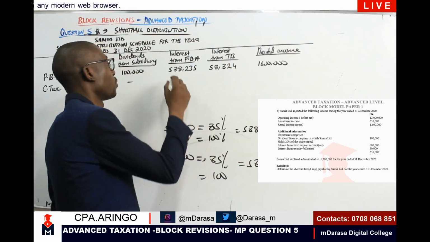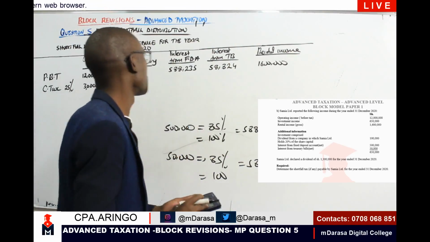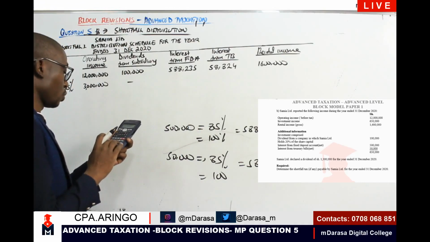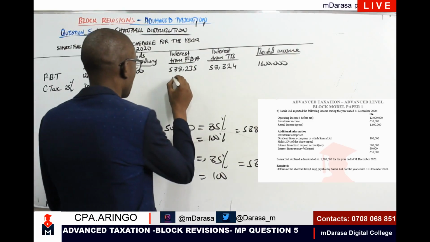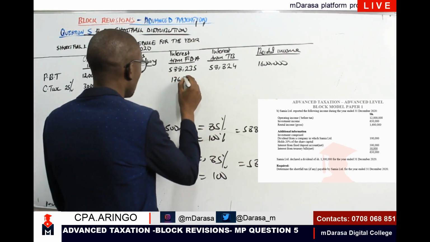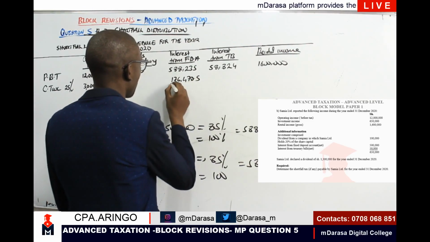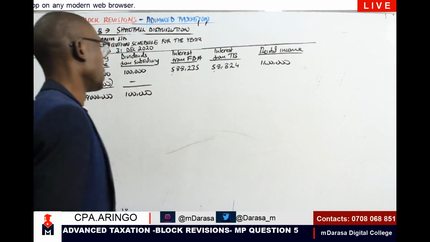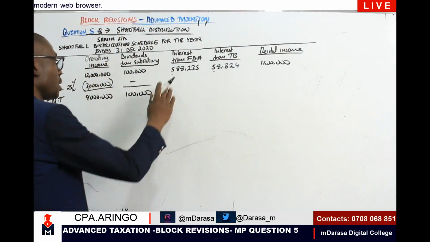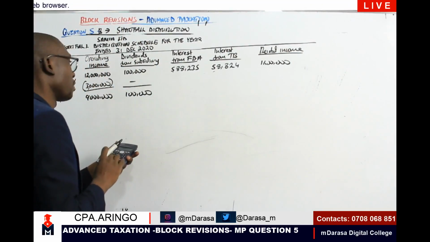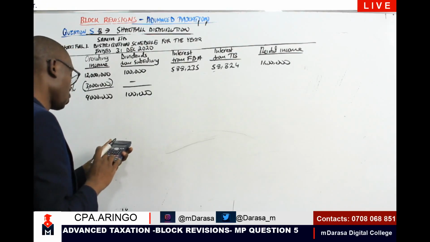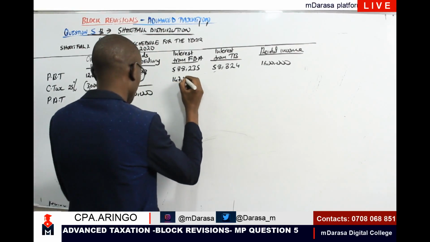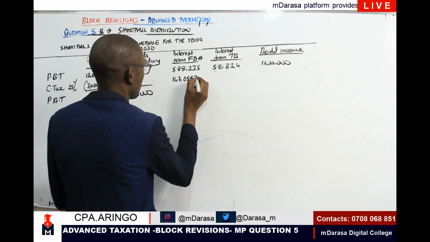So at this point, we should be talking of interest from fixed deposit account. We are talking of 0.3 by 588,235 to give us a figure of 176,470.5. That is the component of tax B. So determining the component of tax here, we should have 588,235 times 0.25. That should give us a figure of 147,058.75.